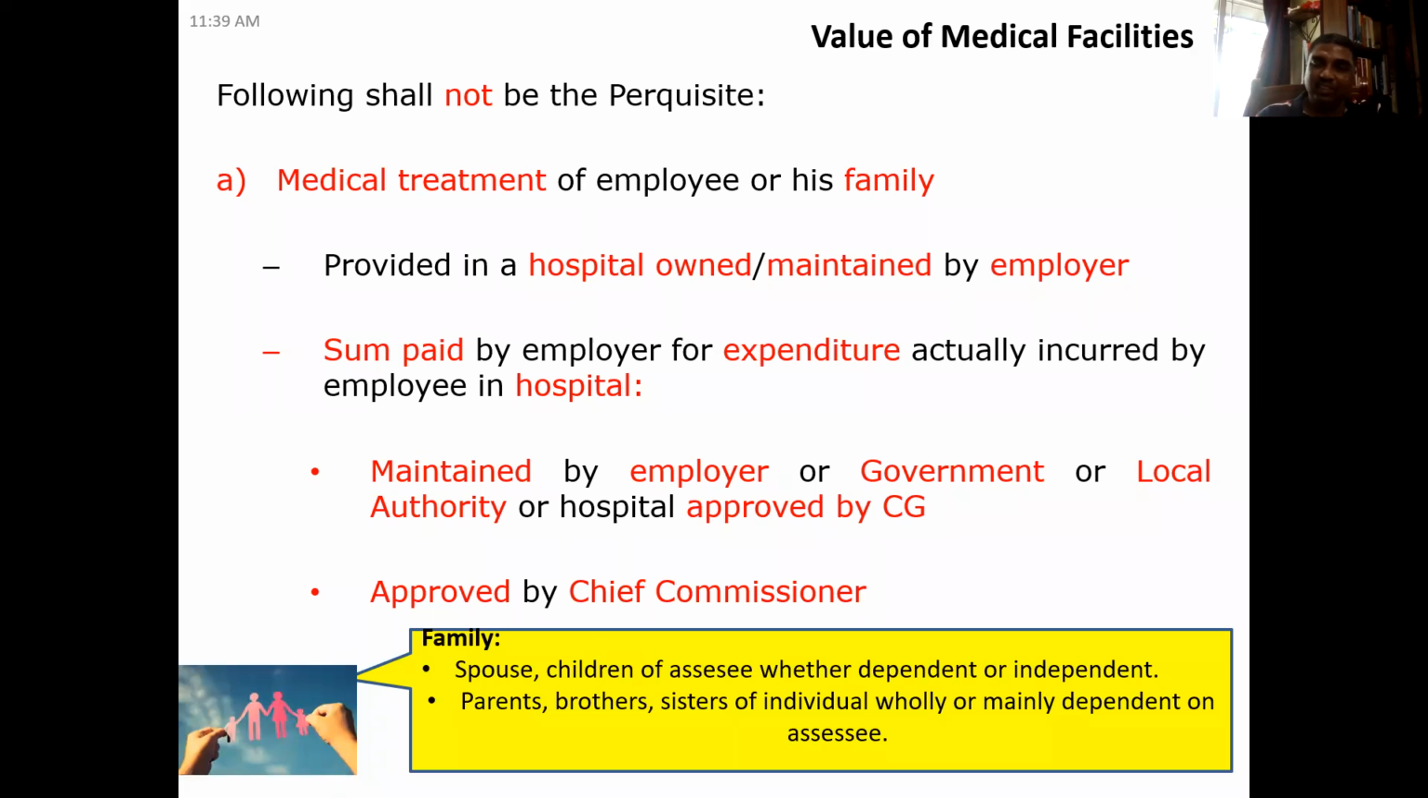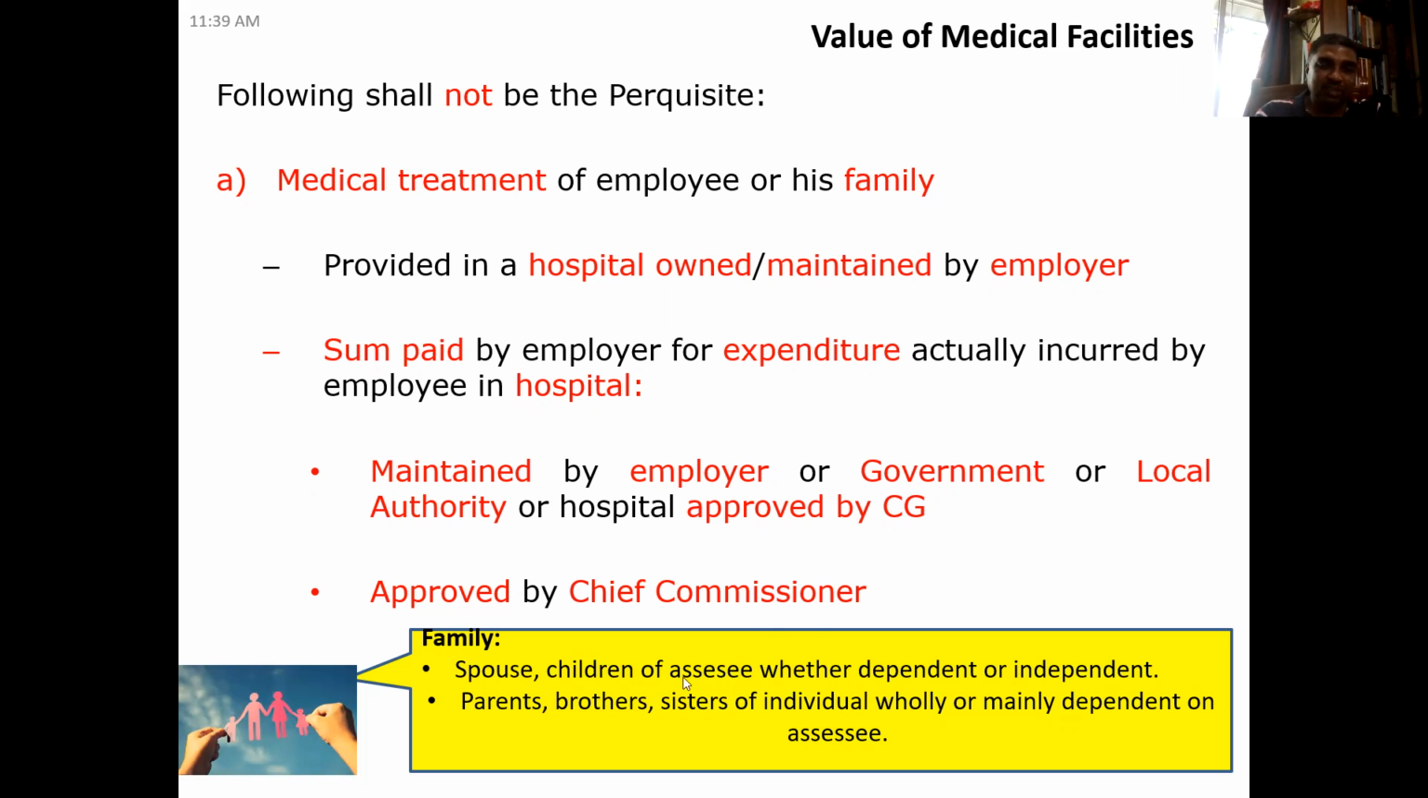Okay. So consequently, we have to see who is maintaining the hospital and who is owning that hospital, and on that basis it will be a tax-free perquisite or it's not a perquisite. And here the treatment may be given to the employee or the employee's family.